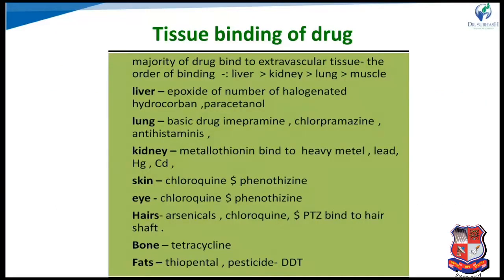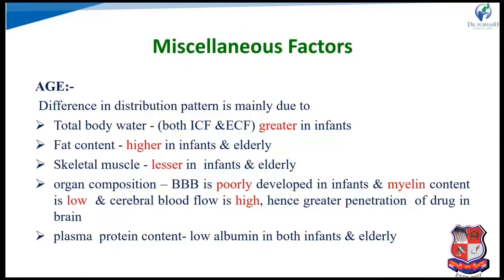Other than plasma and blood components, in the tissue parts also there are specific drugs that bind to the tissues: the liver, lung, kidney, skin, eye, hair. So there are examples of drugs that show tissue binding, and that also alters the drug distribution. Next, the last factor is the miscellaneous factors.